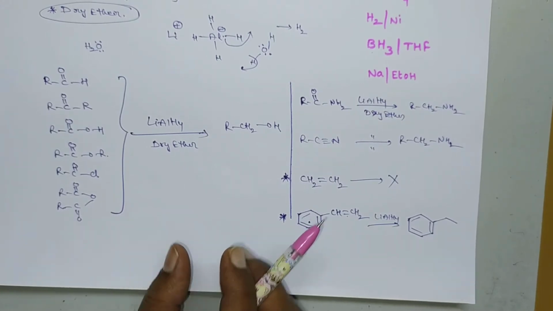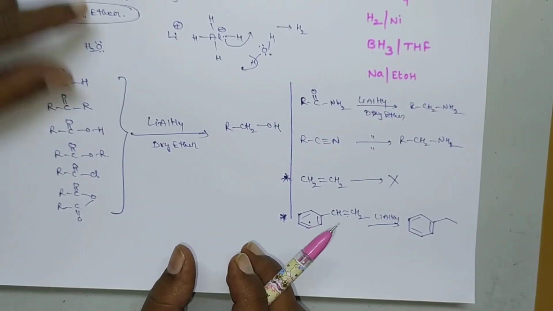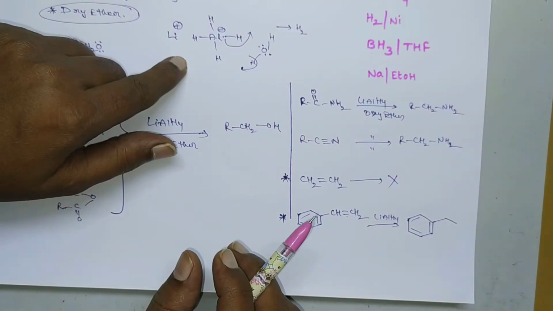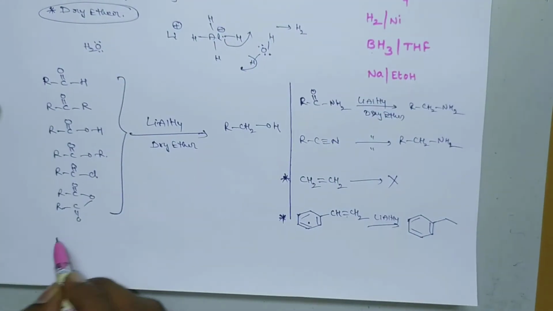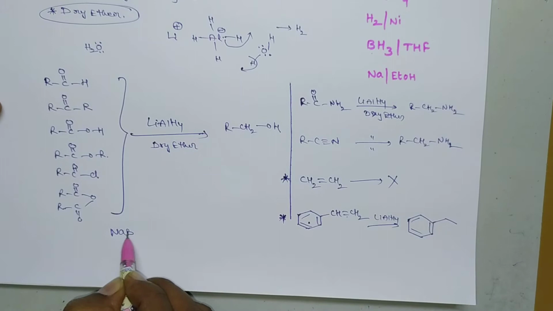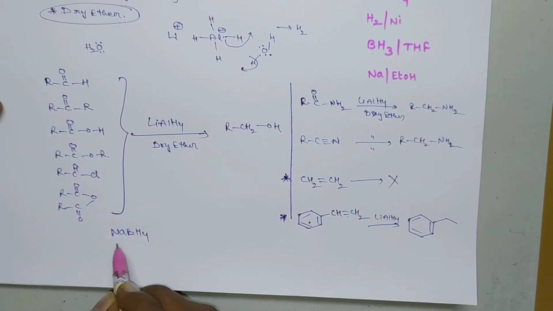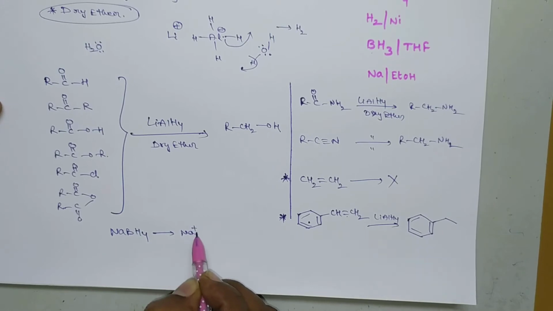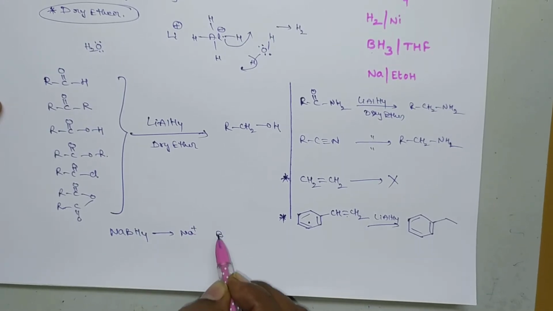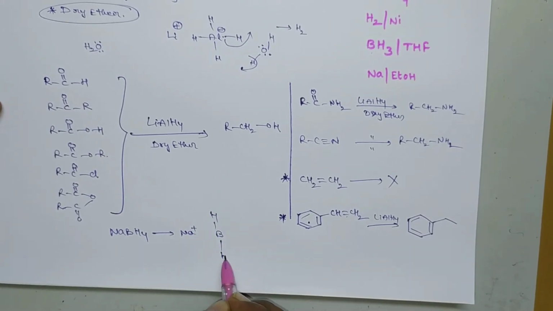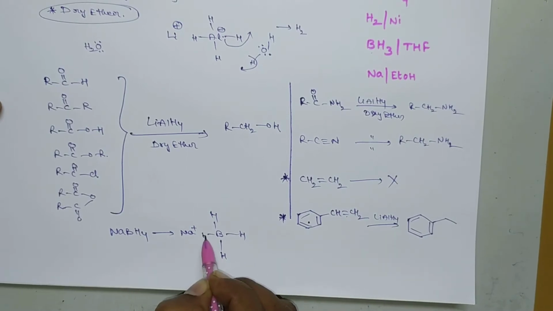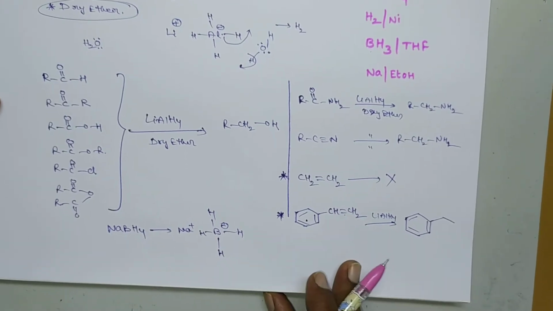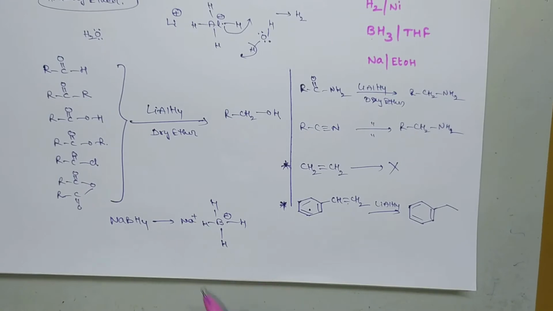So why is it a weaker reducing agent than lithium aluminum hydride? Suppose you take sodium borohydride, NaBH4. Upon decomposition, this sodium borohydride produces Na plus and BH4 minus.